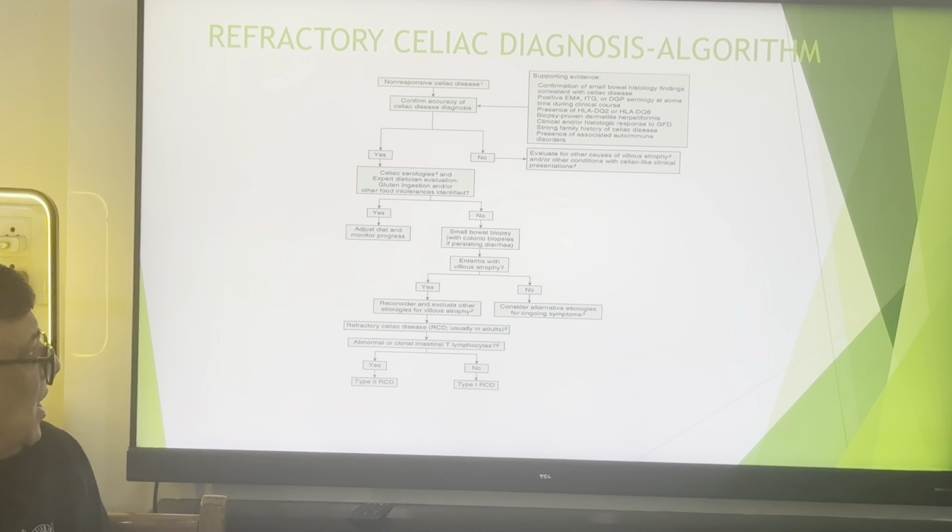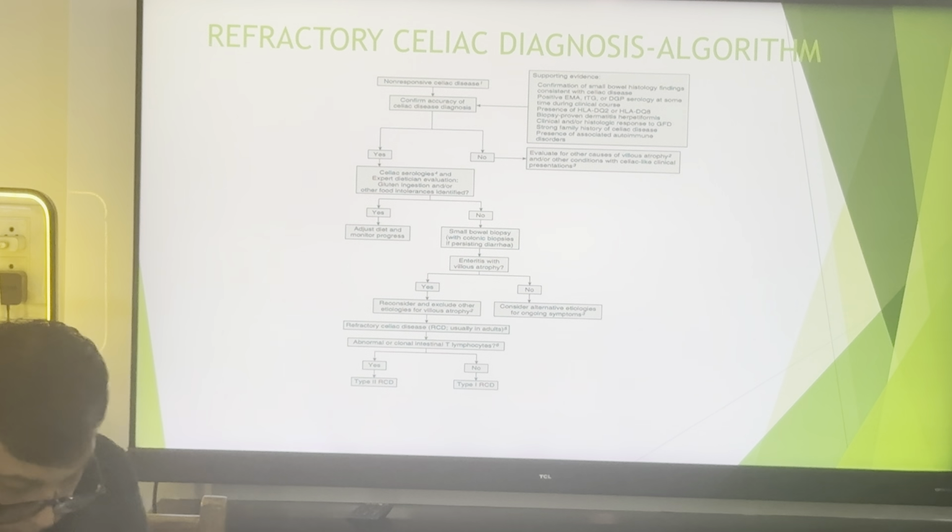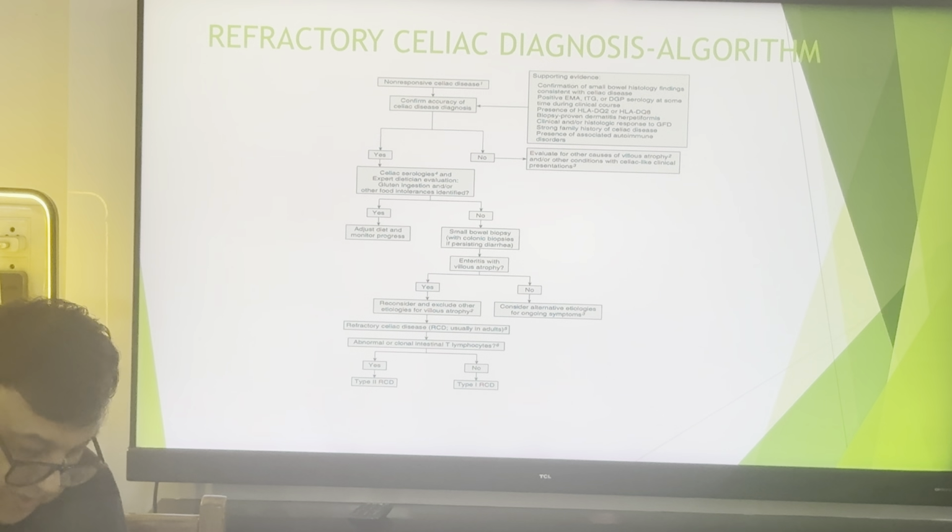Coming to the refractory celiac algorithm, which is again mentioned in the Nelson Textbook of Pediatrics, 22nd edition, and is taken by Nelson from the Gastroenterology 2022 protocol. You can see in this algorithm the diagnosis for a patient with non-responsive celiac disease. Non-responsive celiac disease can be defined as persistent symptoms and signs developing 6 to 12 months after dietary gluten avoidance, and abnormal tissue transglutaminase can persist even for 2 to 3 years.